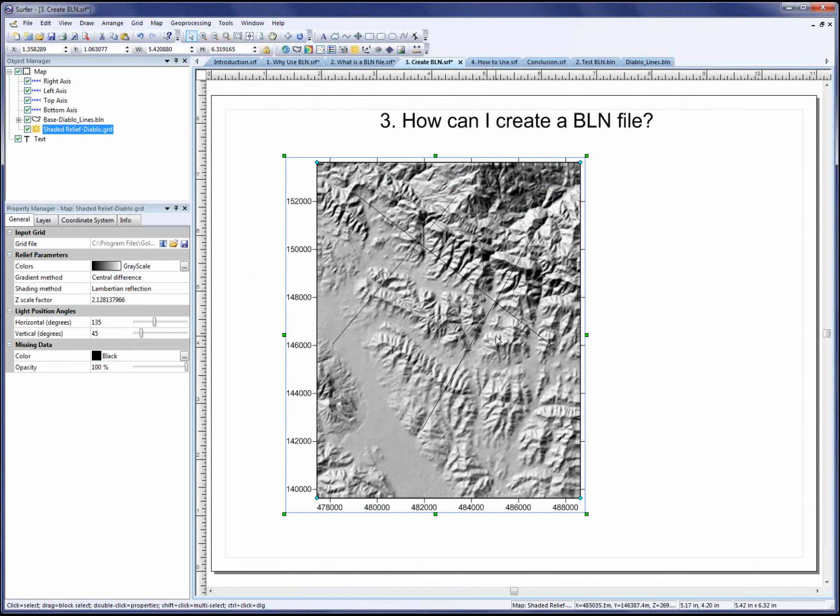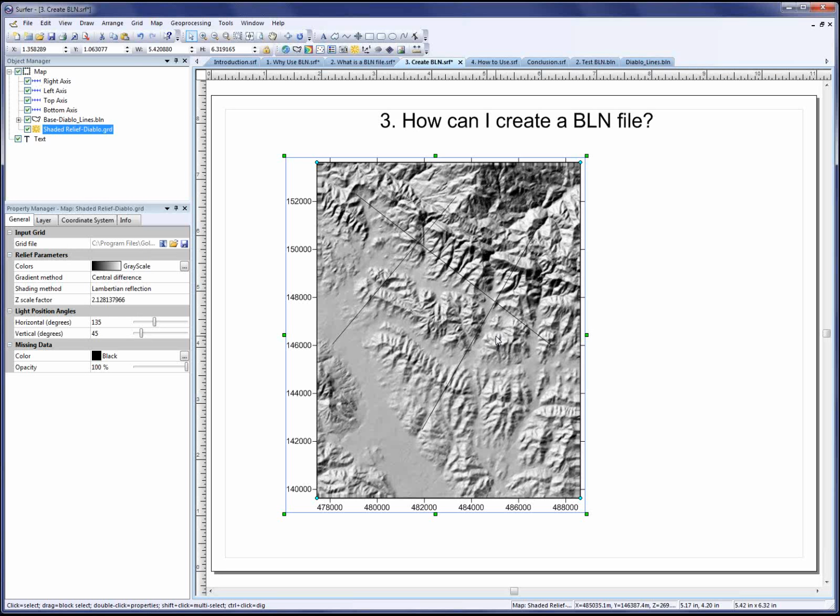So that's the 4 easiest ways to create BLN files. Load an existing boundary file and then export as a BLN file. Draw the boundaries as part of a base layer and then export the base layer as a BLN file. Digitize the boundary, saving it to a BLN, or simply entering the data directly into the worksheet and saving the worksheet.